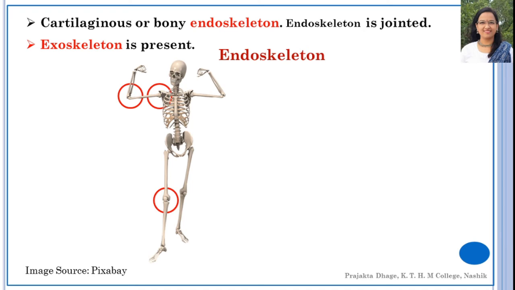In many of the forms, the exoskeleton is present. What is exoskeleton? It is a covering on the outer side. It may be in the form of scales in fishes, scutes and scales in reptiles, feathers in birds, skin and hair in mammals. Okay, so this was about the endoskeleton as well as exoskeleton.